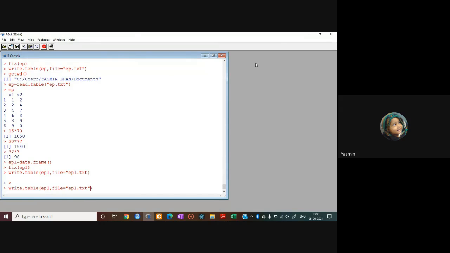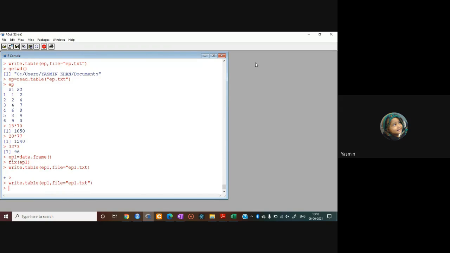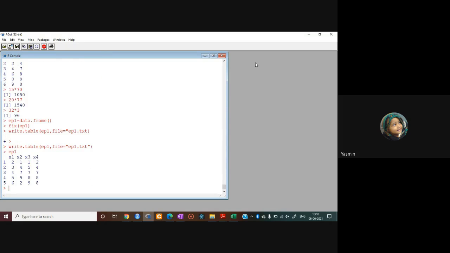Now it is fine. Now press enter. The data has been saved. Now you can see your data in your window by typing EP1. This is the data which you have entered in the spreadsheet, right? ये वो डेटा है जो आपने उस स्प्रेडशीट में एंटर किया था, ये डेटा आपका सेव हो गया.